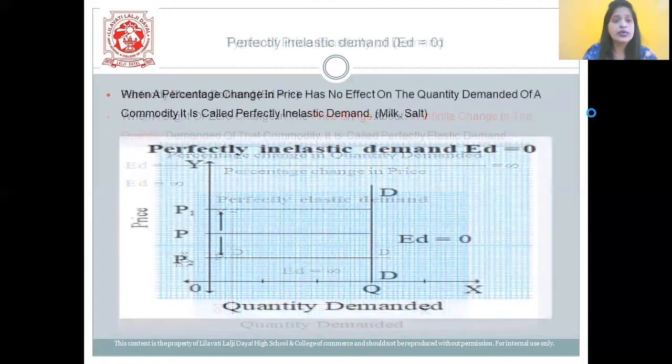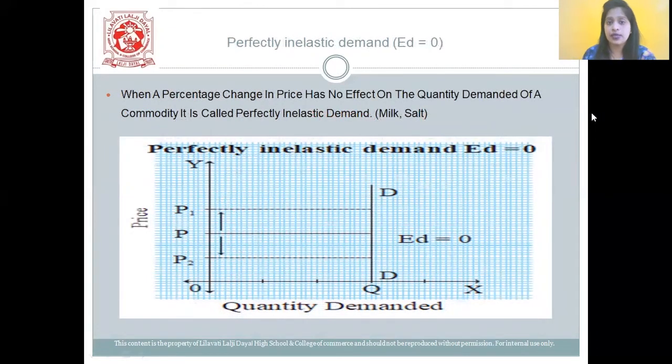Next one, students, is perfectly inelastic demand. When a percentage change in price has no effect on the quantity demanded of a commodity, it is called perfectly inelastic demand. If the price of milk or salt increases, the demand for both of them will be the same. So in the diagram, you can see, students, that there is no change in demand, even if the price is rising. Again, the demand curve is parallel to the y-axis. Even if the price rises, the demand does not change. It is perfectly inelastic demand.